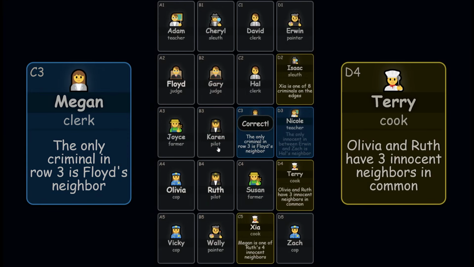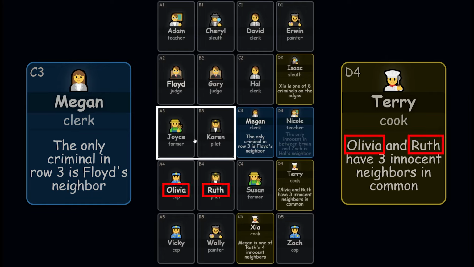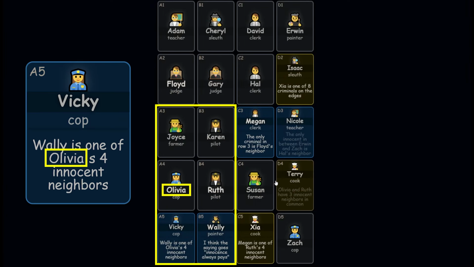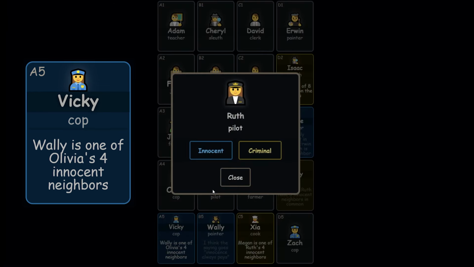Now let's look at clues from Megan and Terry. Megan implies there's only one criminal in row 3, so either Joyce or Karen. And Terry implies there are 3 innocents among these 4 people. Therefore, we know that Vicky and Wally are innocent. Vicky reveals that Olivia has 4 innocent neighbors. We already know where 3 of them are. We can mark Ruth as innocent.